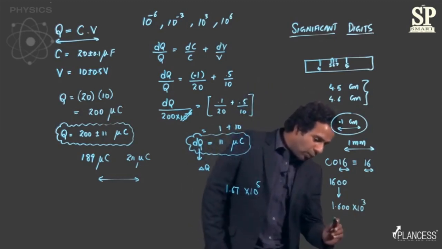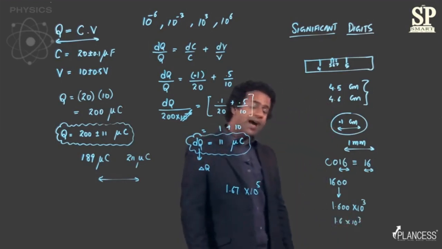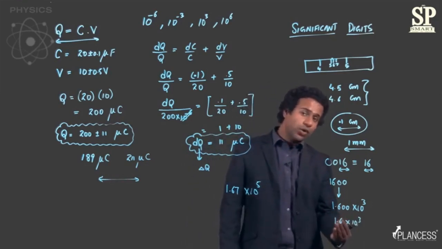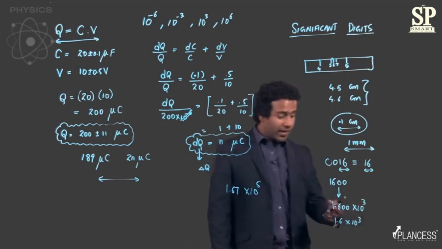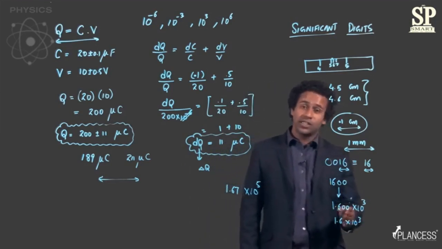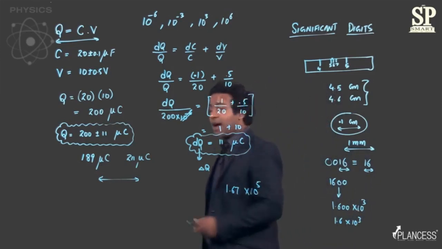Because if you write it as 1.6 into 10 raised to power 3, you only have 2 significant digits. It means you do not know about the second place. Whereas from the original, we can see that we have information up to the third decimal. So the zeros which are on the right are significant. So let's now see how to use significant digits.